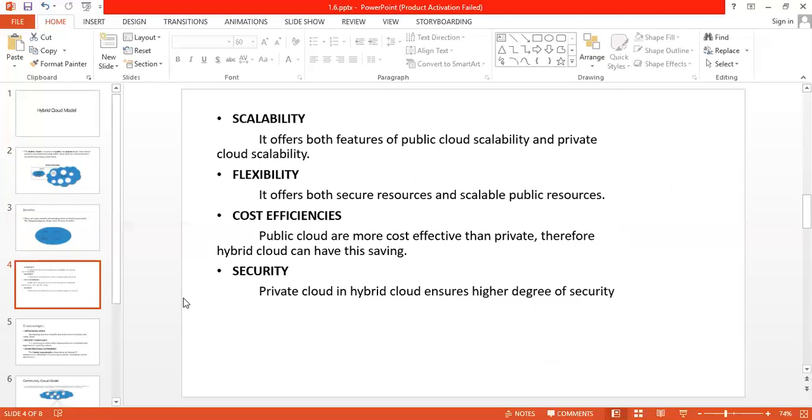What exactly scalability is: when we are using a number of resources and we are designing a cloud or an application for some number of resources, we cannot always say that for any application, for any work, that much number of resources can be used.